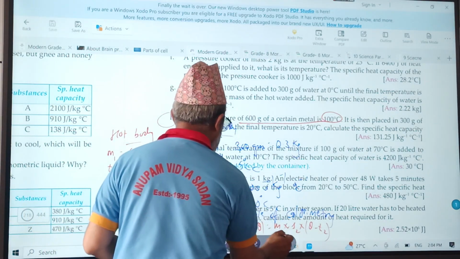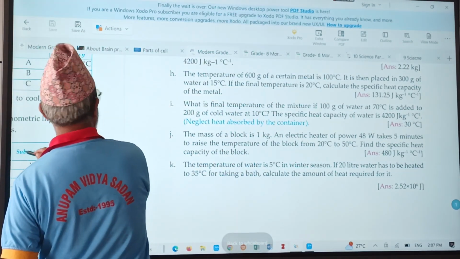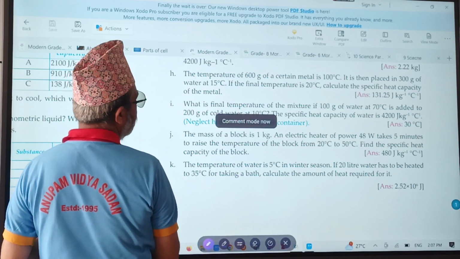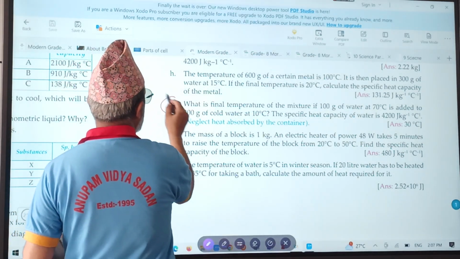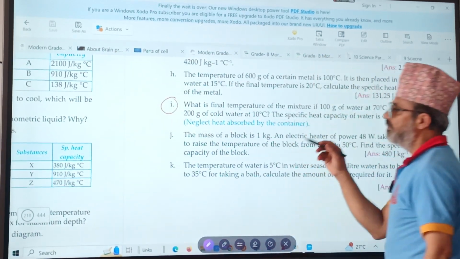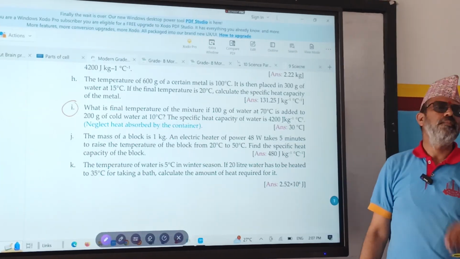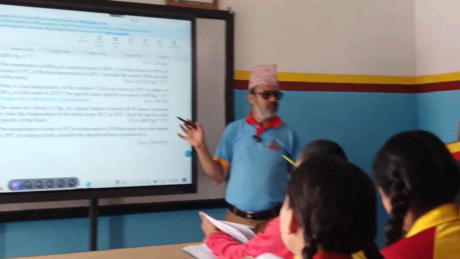Now let's go to the next one. What is the next question? Number I. Final temperature, we have to find theta. Number I also, I think, is similar to this one, right? Okay, children, tell me which one is M1, which one is S1, which one is T1. Read the question once again. Find the final temperature of the mixture of